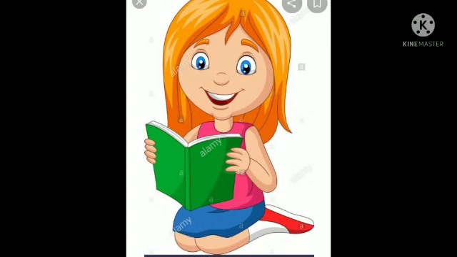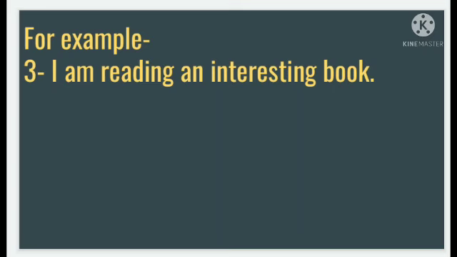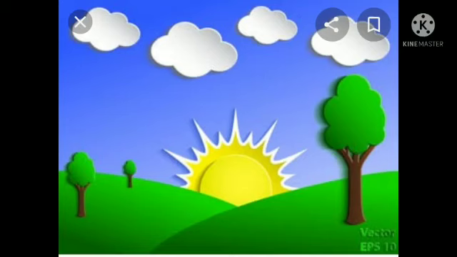Example 3 is I am reading an interesting book. As I already told you, with I we will always use am, and here the verb is read. So we have to use ing with the verb. So, I am reading an interesting book.